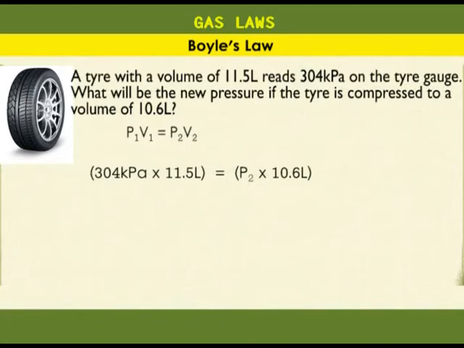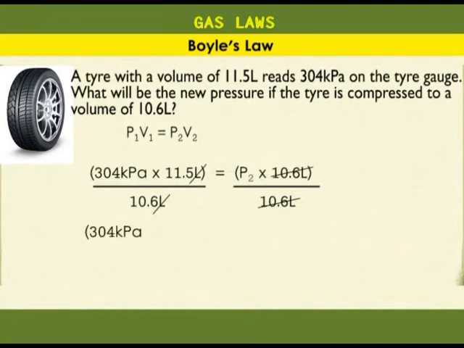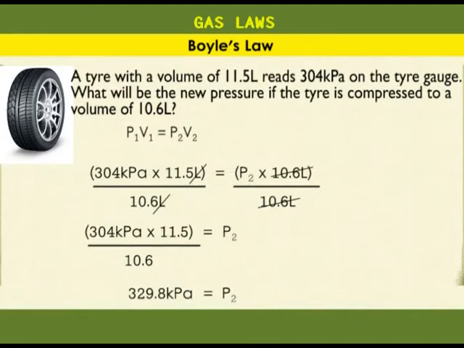To solve for P2, we divide both sides by 10.6 liters. Liters cancel out here. 304 kilopascal times 11.5 over 10.6 is equal to P2. 329.8 kilopascal is equal to P2, which is the same as P2 is equal to 329.8 kilopascal.